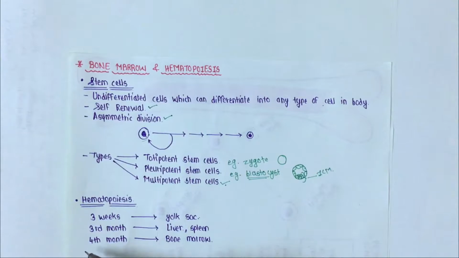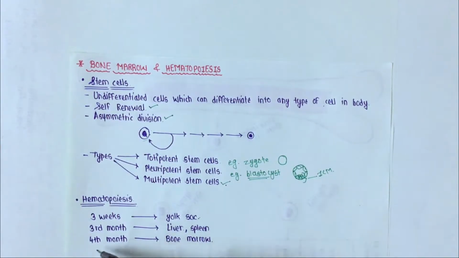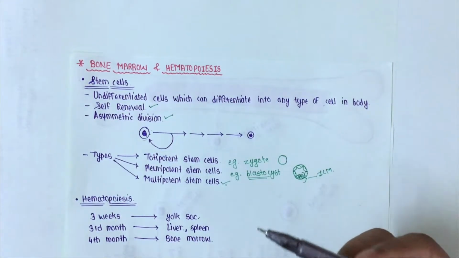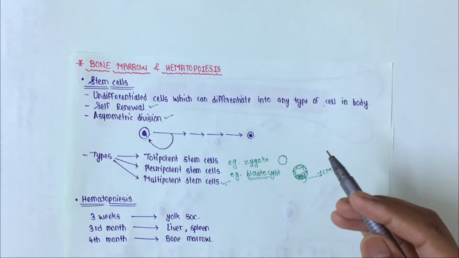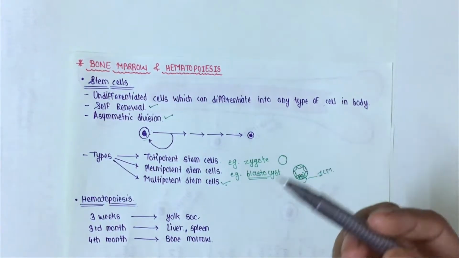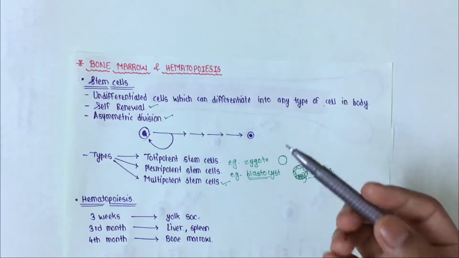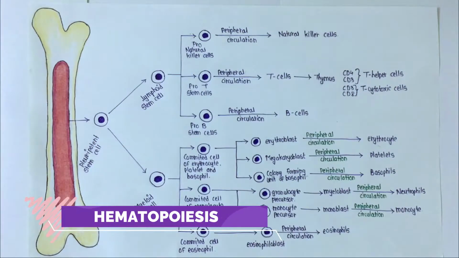After that, at the 4th month of gestation, the stem cells start appearing in the bone marrow, and that means hematopoiesis starts occurring in the bone marrow at around the 4th month. An important point is that just before the birth of the baby, the liver stops hematopoiesis, and in a newborn baby all the hematopoiesis occurs in the red bone marrow. And if in a newborn baby hematopoiesis is occurring extramedullary, that is outside the bone marrow, then it is a pathologic condition.